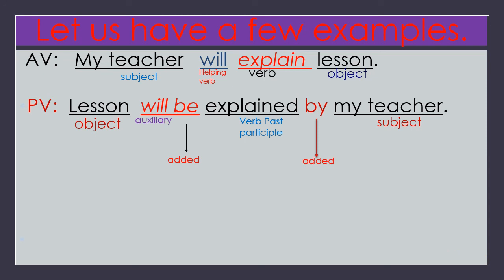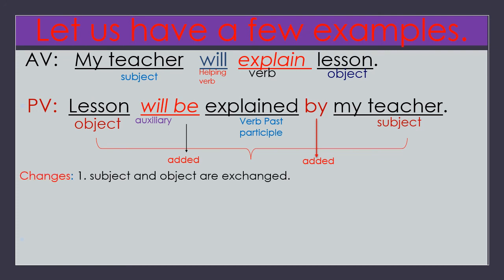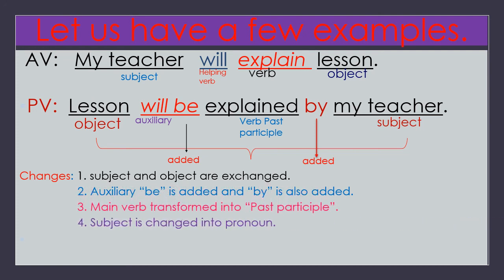These two additions are made here. Now object and subject exchange. Same changes except the second change you find here. Based on the helping verb, auxiliary be is added here because will is given. Remaining all are same.